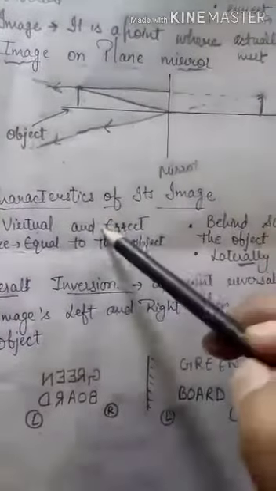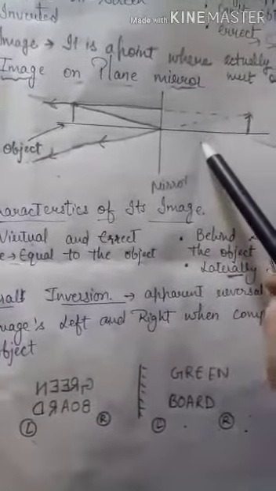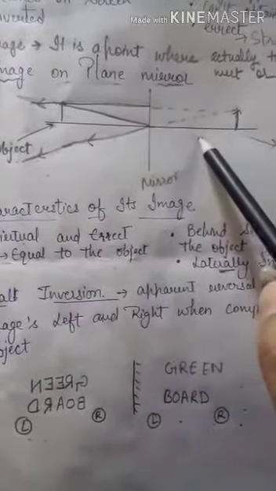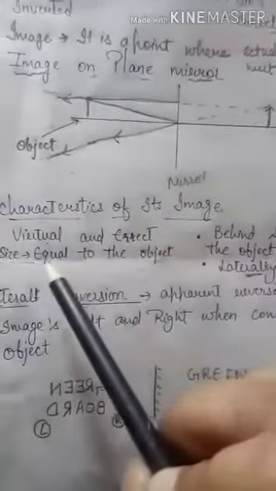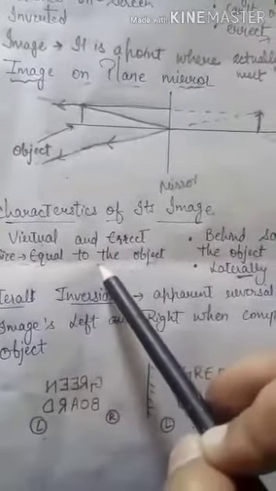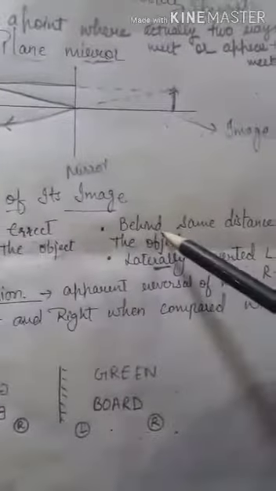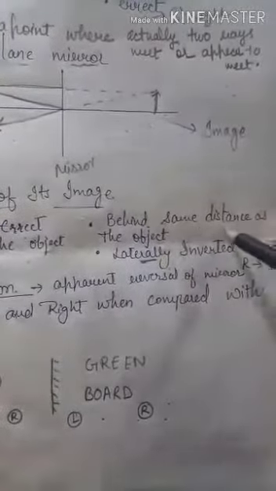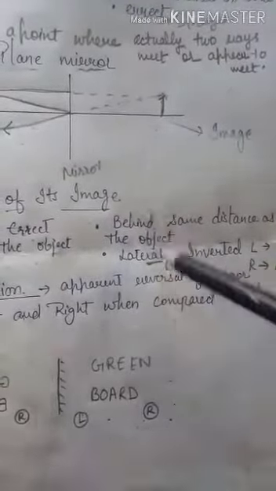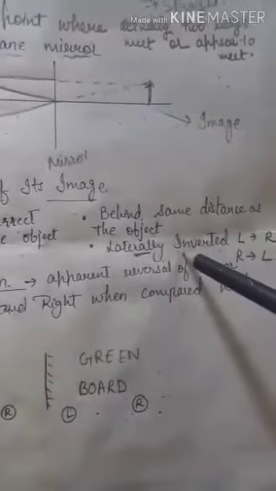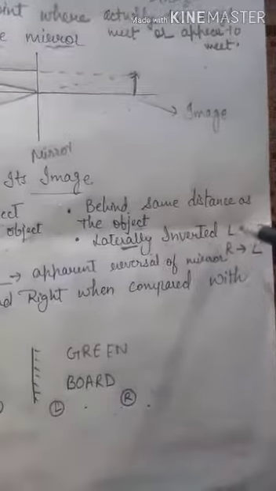Now, characteristics of the image. The image formed is virtual and erect because the rays appear to meet. They do not actually meet. The size of the image is equal to the size of the object. The image is formed at the same distance behind the mirror as the object. It is laterally inverted. Inverted means the left hand side appears on the right hand side.